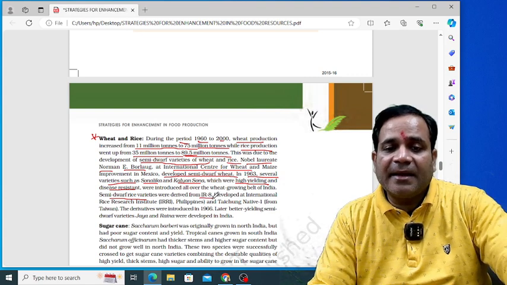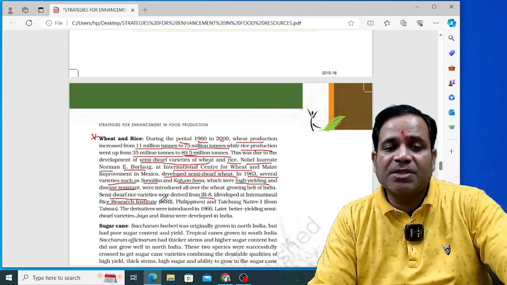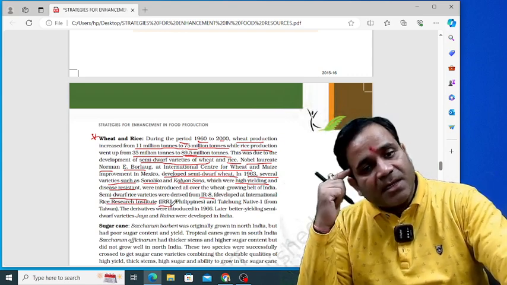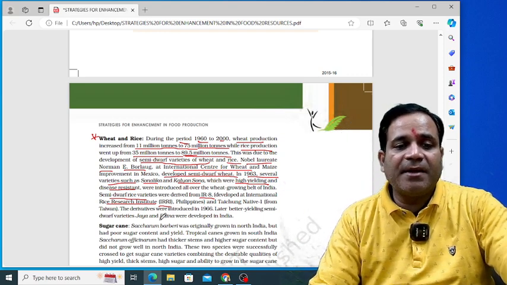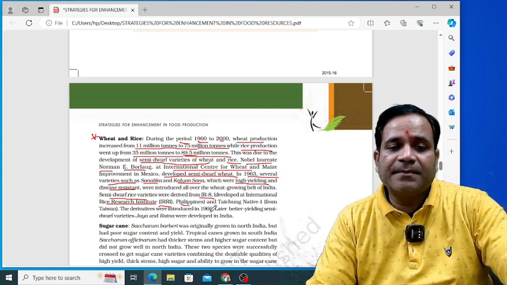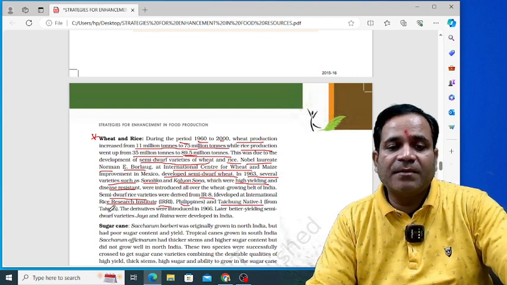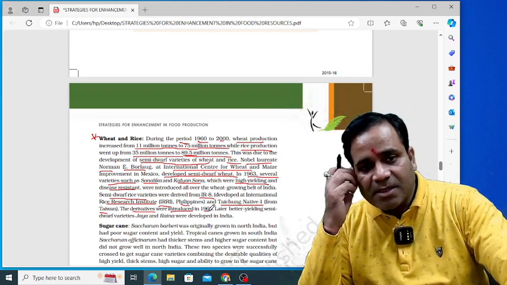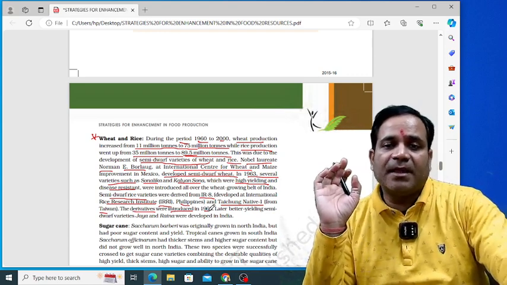IR8 was developed at the International Rice Research Institute, IRRI. This is also very important. If anybody asks you the full form of IRRI, what do you say? International Rice Research Institute. Where is it? It is in the Philippines. And Taichung Native 1 from Taiwan, its derivatives were introduced in 1966. These are very important things.